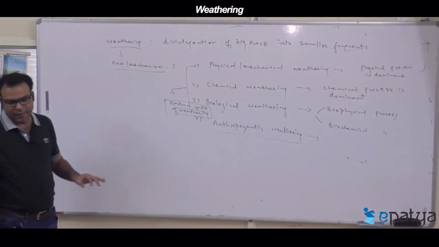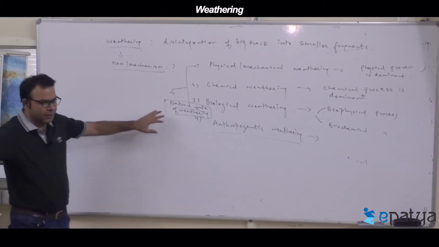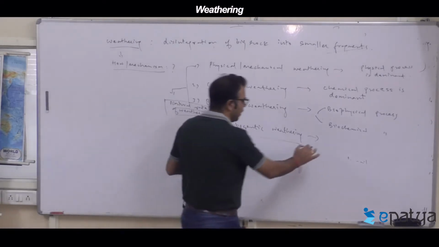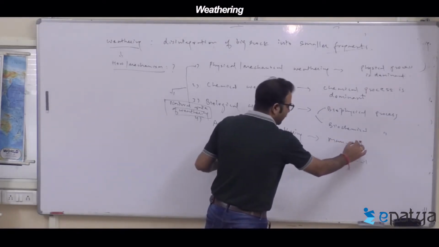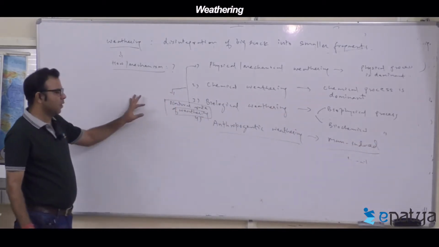Anthropogenic weathering means man-induced weathering, directly or indirectly.